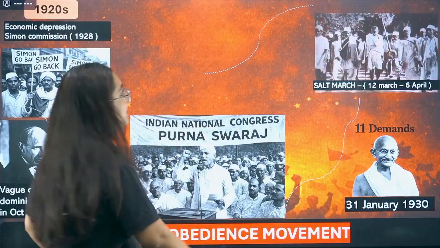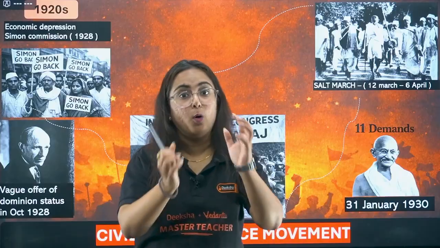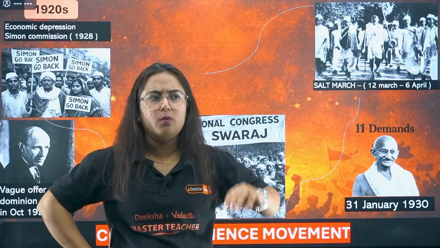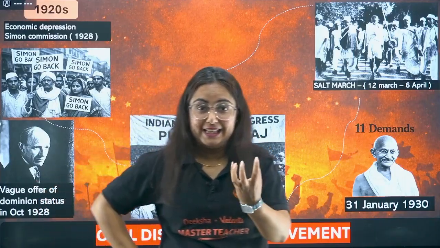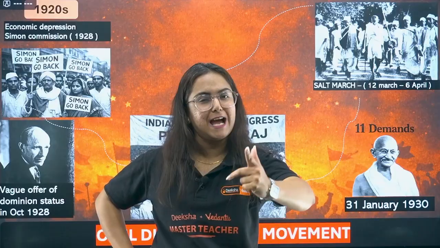So 78 people along with Gandhiji marched towards Dandi, a coastal town where they boiled the water, made the salt and broke the salt law. Now what is this salt law? So basically Gandhiji had a very good quality. He turned a local issue into a national issue. What he did? Salt was an item of basic consumption everywhere in India. Right? So he took that local issue and turned it into a national issue in the civil disobedience movement, because an inhuman tax was applied on them. Right?